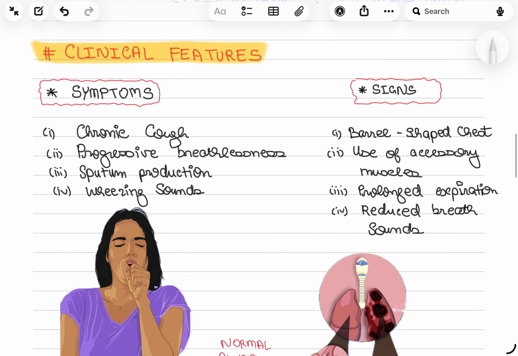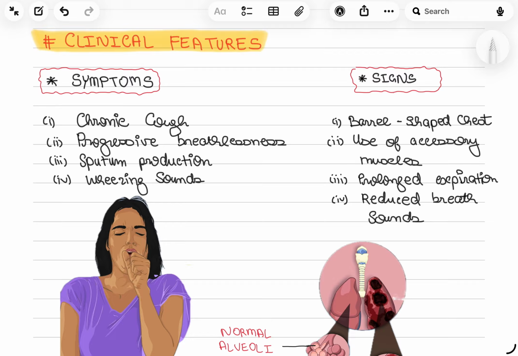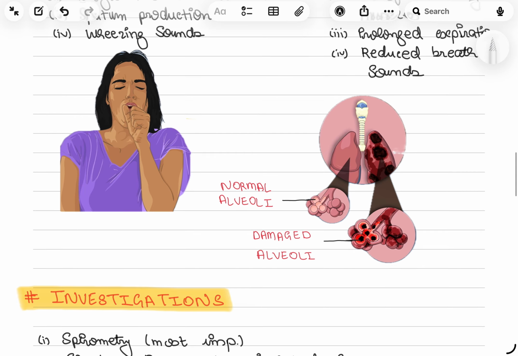The clinical features of COPD, okay. So it is divided into two types: symptoms and signs. The symptoms: chronic cough, progressive breathlessness, sputum production, and wheezing sounds. And what are the signs? These signs can be appreciated on observation. So first is the barrel-shaped chest, use of accessory muscles, prolonged expiration, and reduced breath sounds.